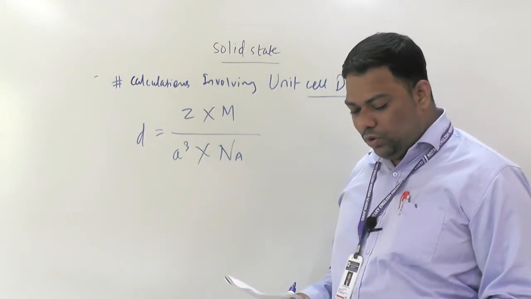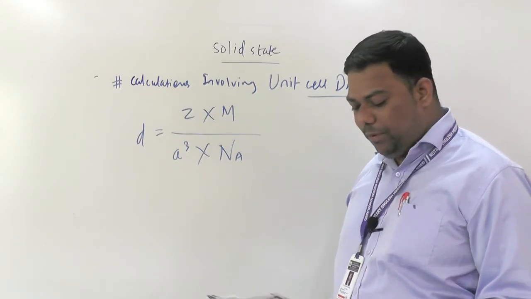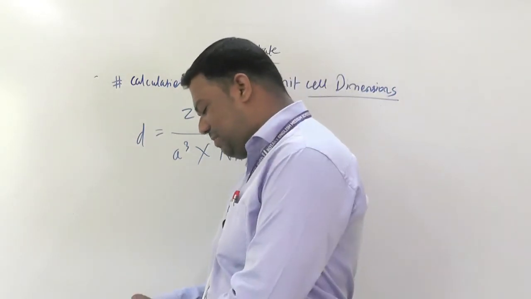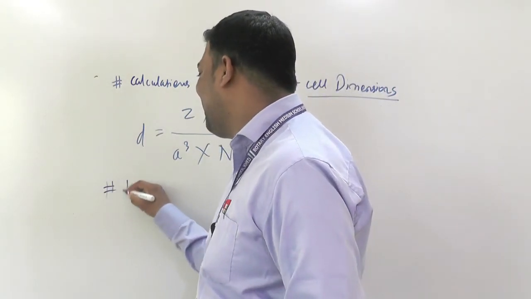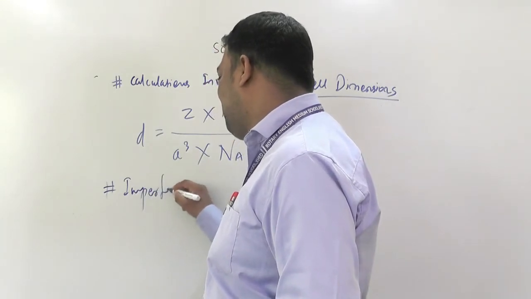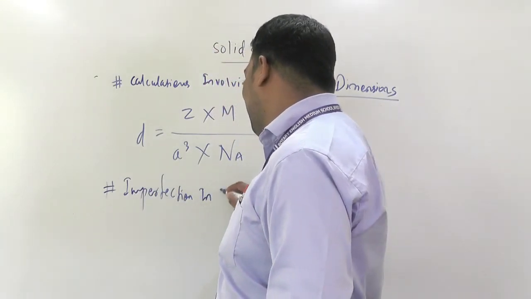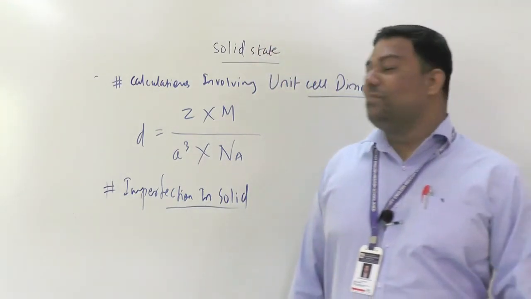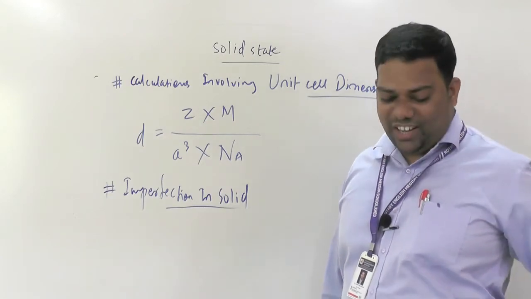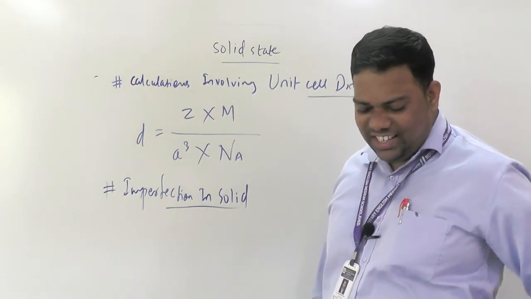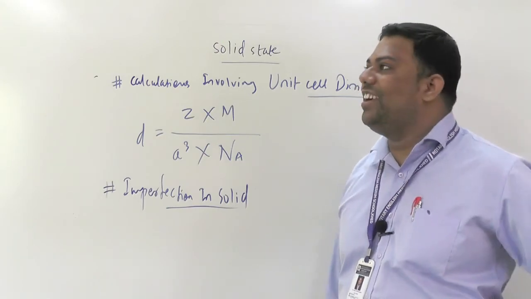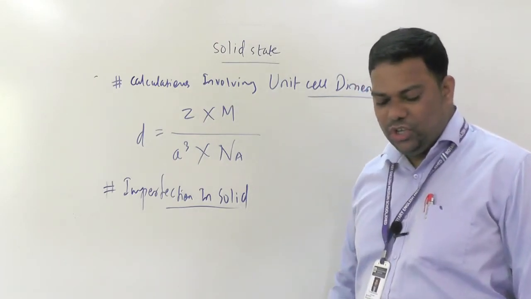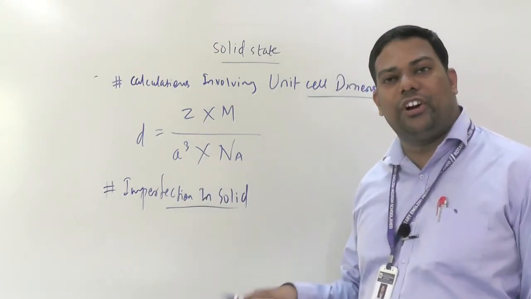Next, imperfections in solids. This is also very important. In imperfections in solids, they give line defects and point defects. We are continuing with point defects. Point defects are again categorized into stoichiometric defects and non-stoichiometric defects.